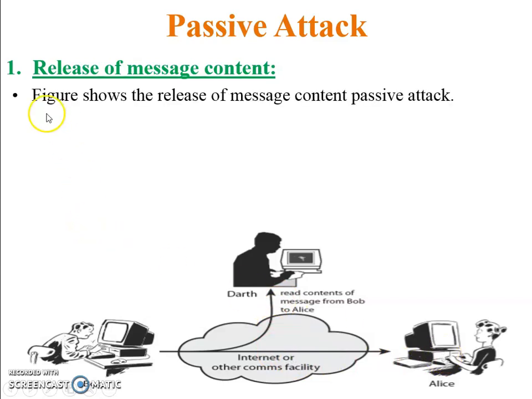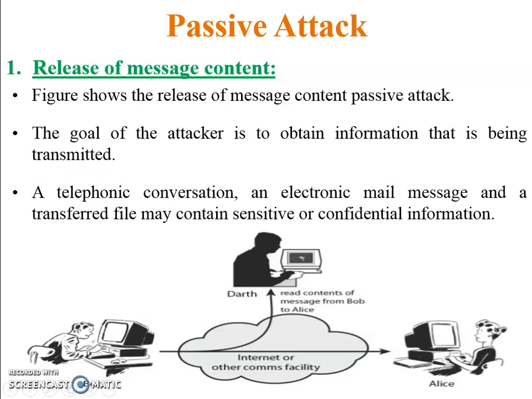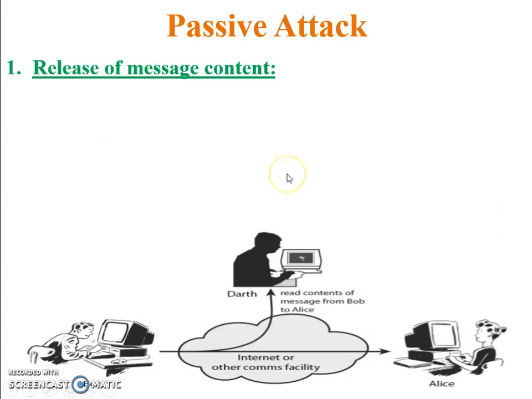Now see in detail. The first figure shows the release of message content in passive attack. The goal of the attacker is to obtain information that is being transmitted. So the purpose of this type of passive attack is to obtain the information. Do not modify information or change anything inside the message. Just read the message and then release the message. For example, a telephonic conversation, an electronic mail message and a transferred file may contain sensitive or confidential information. So we can say the hacker will access that file, read the content and then release that file to the receiver.